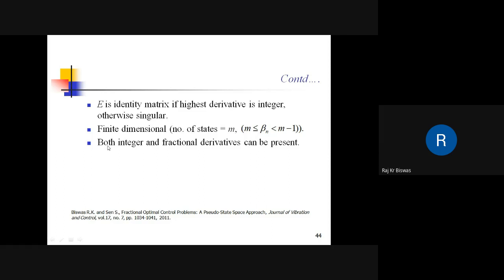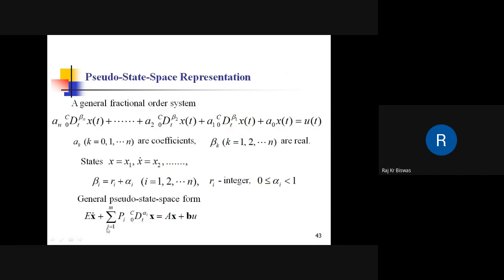So in this representation we have both integer as well as fractional derivatives. We call it a pseudo state space representation, because it is not exactly state space. An exact state space representation means that we have only one derivative, x dot is equal to Ax plus Bu, but here, in addition to the integer derivative, we have some fractional derivative terms.